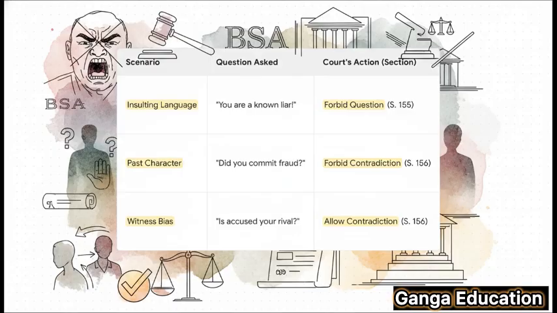The lawyer asks, "You're a known liar, aren't you?" in a really abusive way. What happens? The judge steps in. That's Section 155 in action. It's about the insulting form of the question.